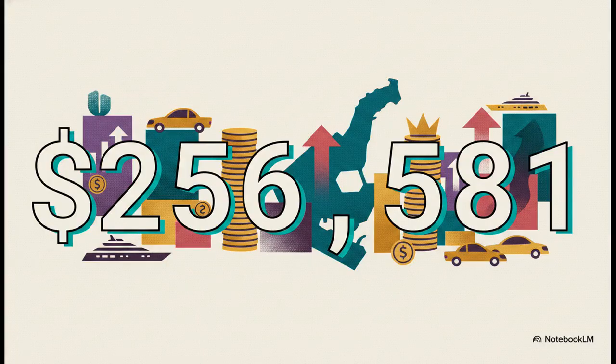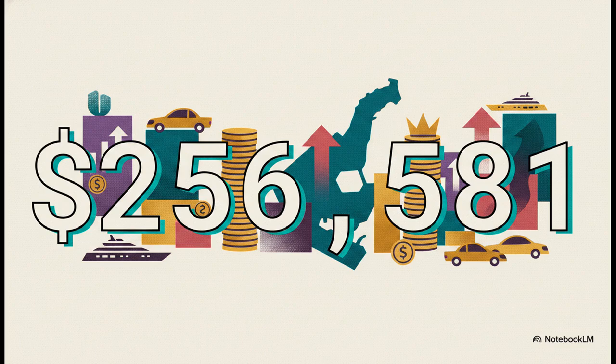Now, what's really interesting about this slide is the extreme opposite end of the spectrum. Take Monaco with a staggering projected GDP per capita of $256,581. Now, Monaco's total GDP is relatively tiny compared to India's. We're talking only around $10 billion. But because its population is so small, the wealth per person is just astronomical. It perfectly illustrates exactly why looking only at total GDP gives you a totally incomplete picture of a country's real, on-the-ground economic reality.